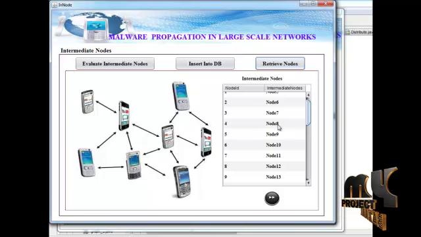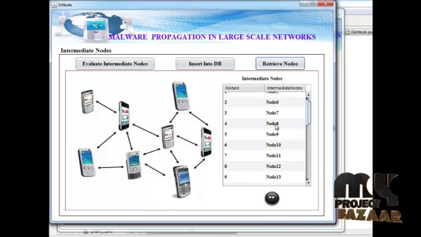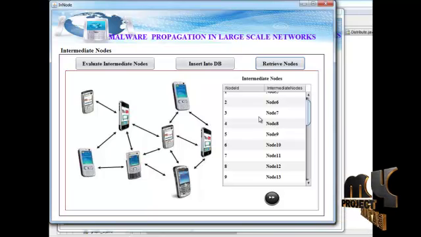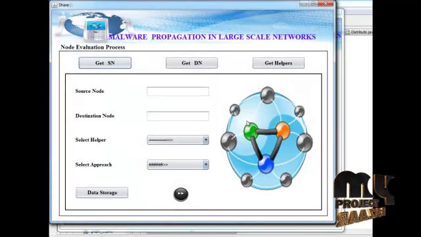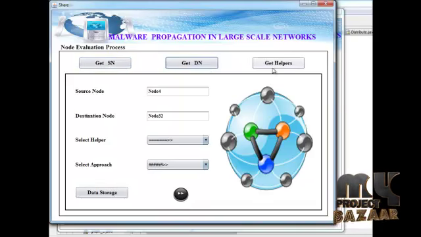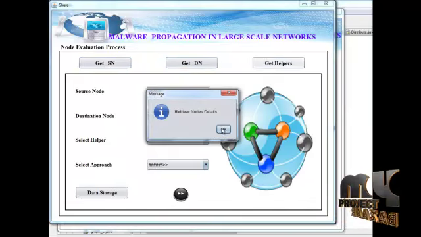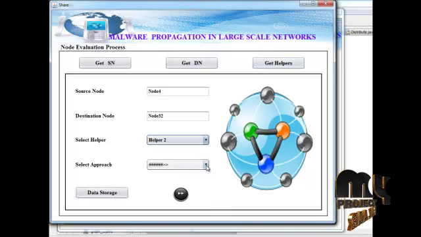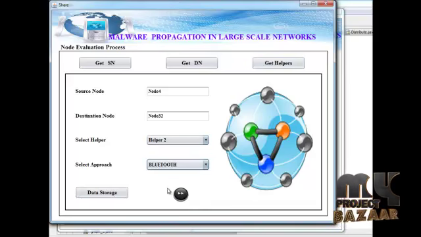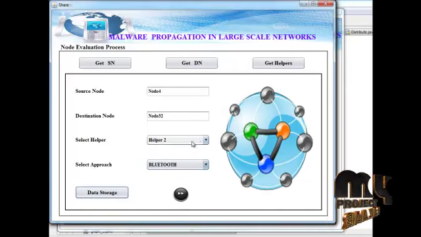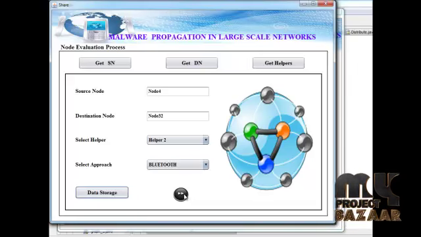Our creating a node formation, network formation. In this, the nodes are the retrieved nodes. Click this button. Get source node, get destination node, and helper node also. Bluetooth or MMS, this is the path. Select approach means MMS or Bluetooth. So this information is stored into data storage.